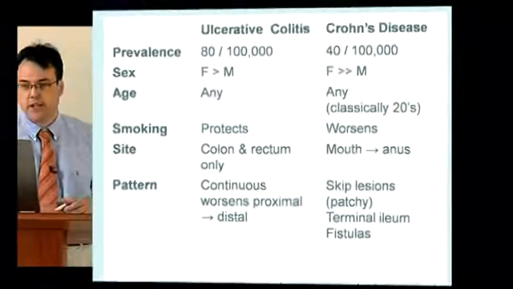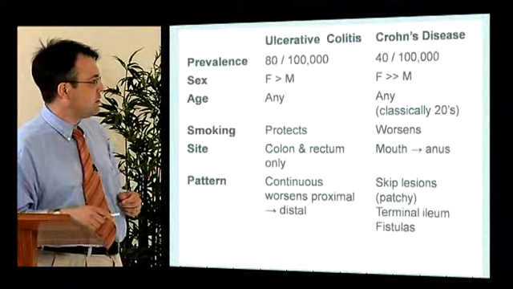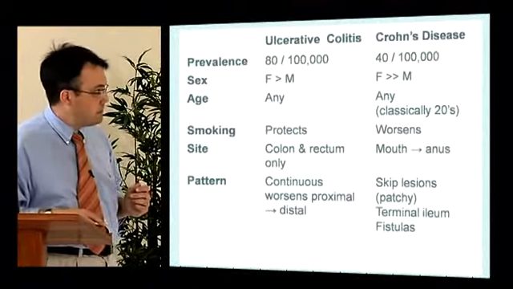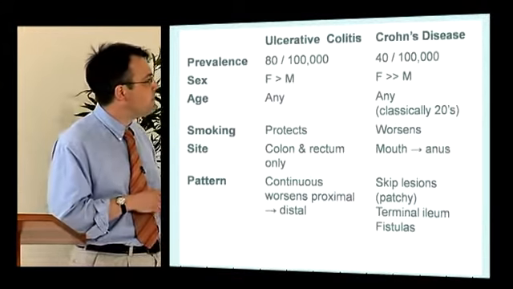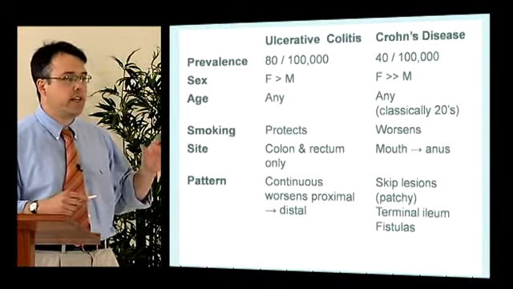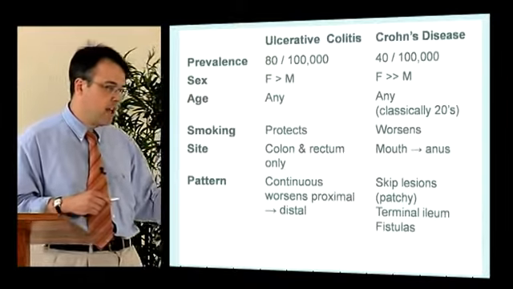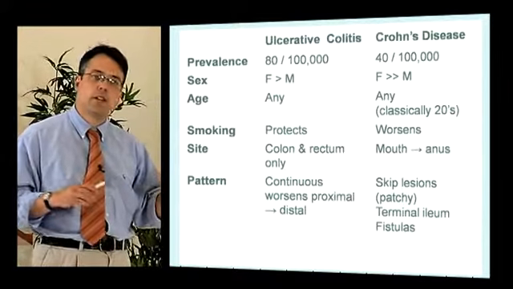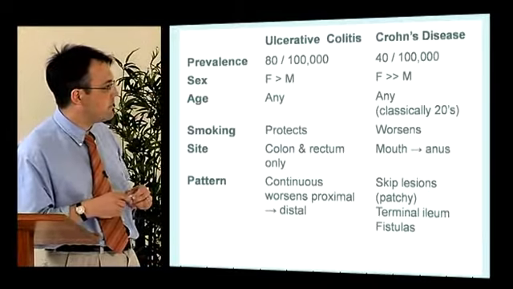Let's talk about UC and Crohn's disease. UC is perhaps a bit more common than Crohn's. They're both more common in women. Crohn's much more common in women than in men. They both can occur at any age, and both diseases tend to have a bimodal distribution, i.e. there's an incidence in the 20s to 30s and then an incidence later on in life.